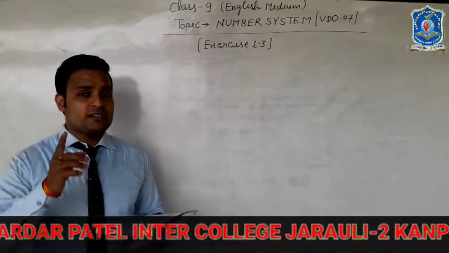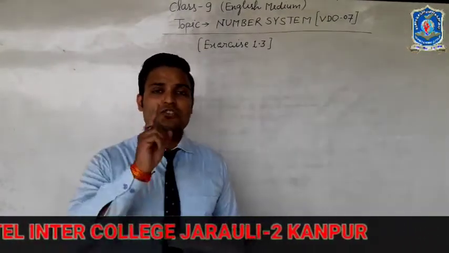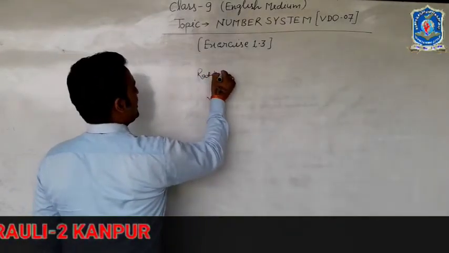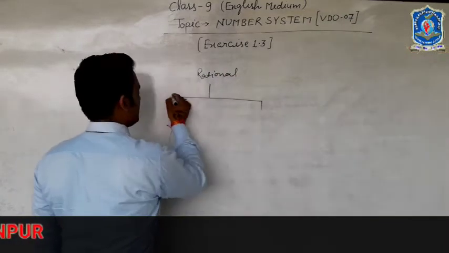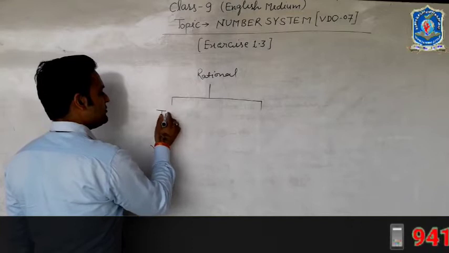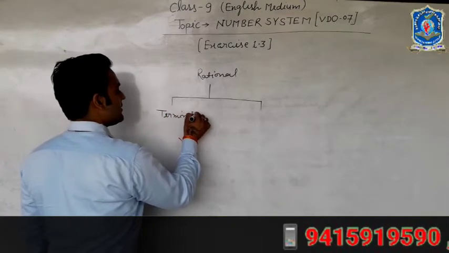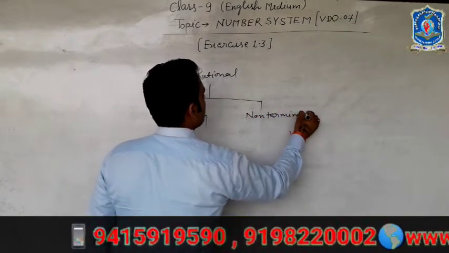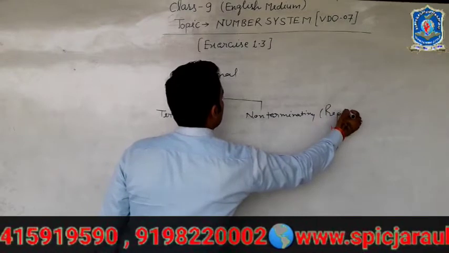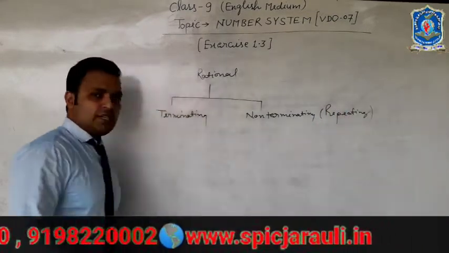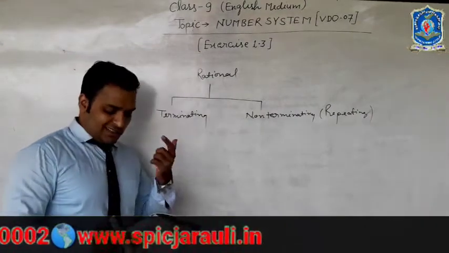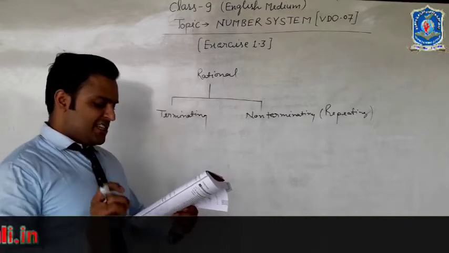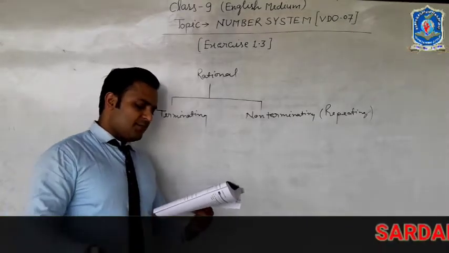I have told you that the decimal expression of rational numbers is of 2 types: terminating decimal expression and non-terminating repeating decimal expression. So now the question is asking, for a terminating decimal representation, can you guess the property Q must satisfy?